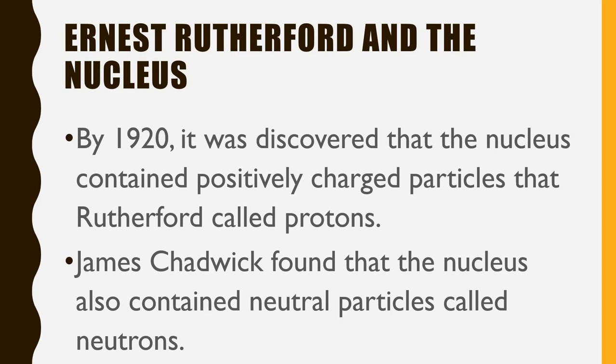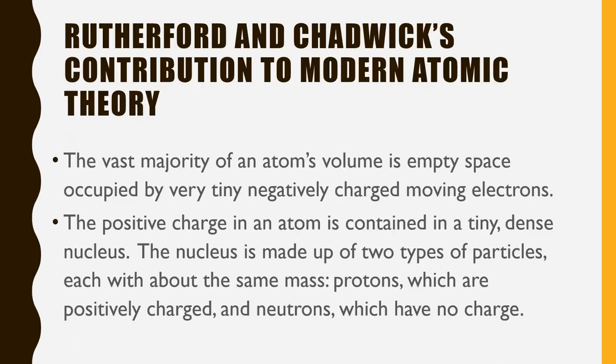So by 1920, it was discovered that the nucleus contained positively charged particles that Rutherford called protons. So at this point, we have negatively charged particles called electrons and positively charged particles called protons, both within an atom. And then we kind of have a side note here of this guy, James Chadwick. He found that the nucleus also contained neutral particles called neutrons. So, Rutherford and Chadwick's contribution to modern atomic theory.